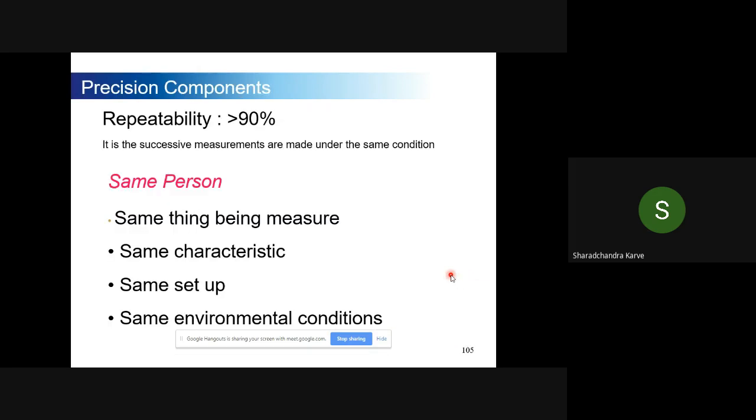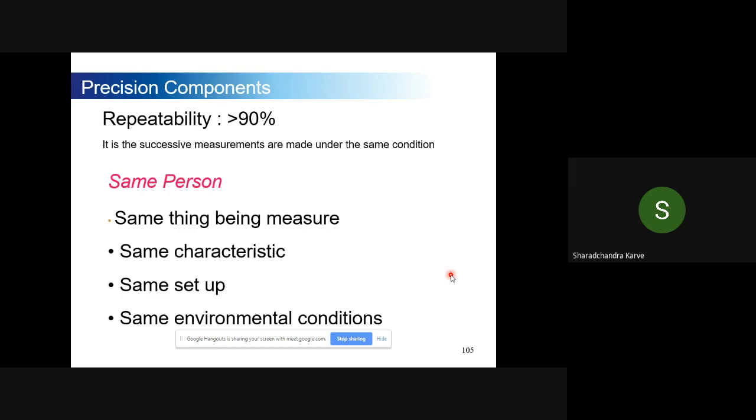So what is repeatability? Suppose you have been doing a titration, simple acid versus base. When you do a titration, generally you get a reading of 9.2, something like that. What you try to do is ask the other fellow how much his reading is. He says 10.2. What is the meaning of that? Your reading is not matching with his reading, so you are not reproducible.